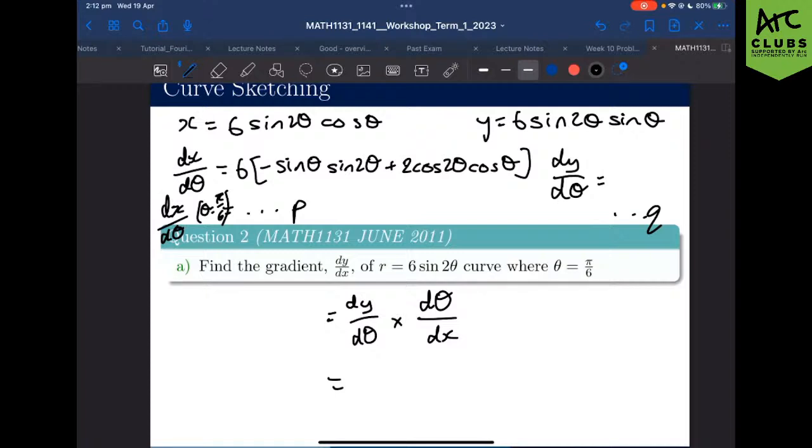And then what you're going to do is substitute that back into the chain rule that we specified earlier. But remember, that is not p times q. Remember, that is q times 1 on p. Q on p, right? Whatever value you get there, that will be your final answer.